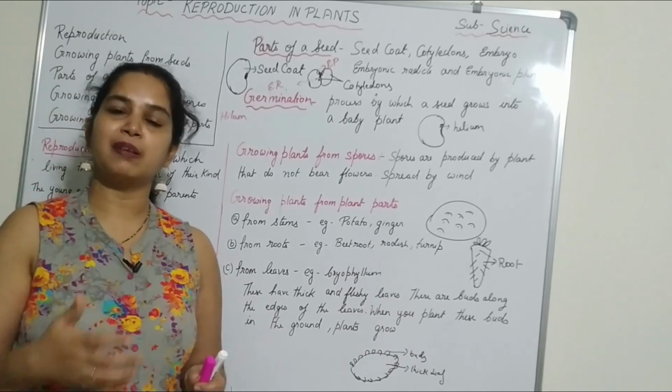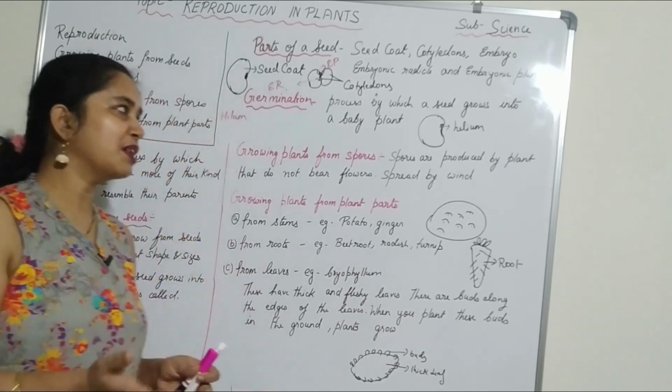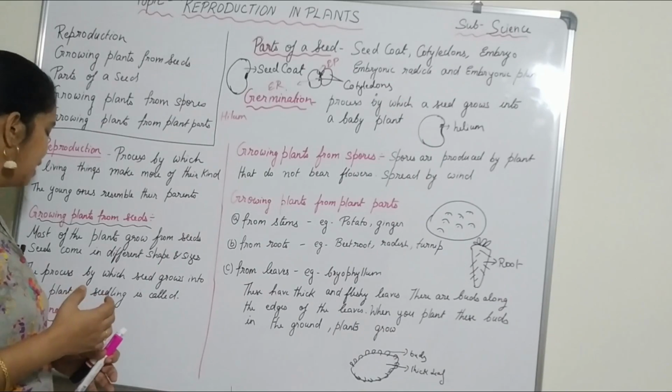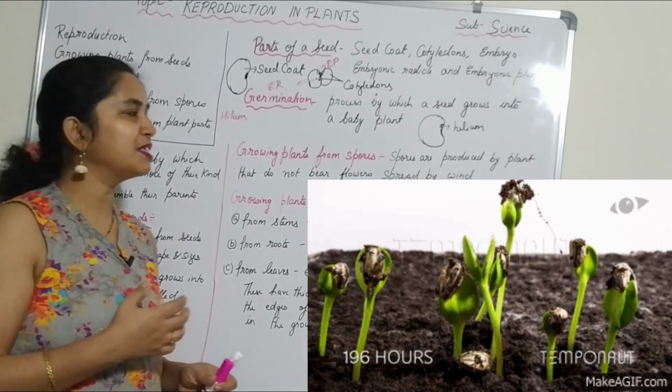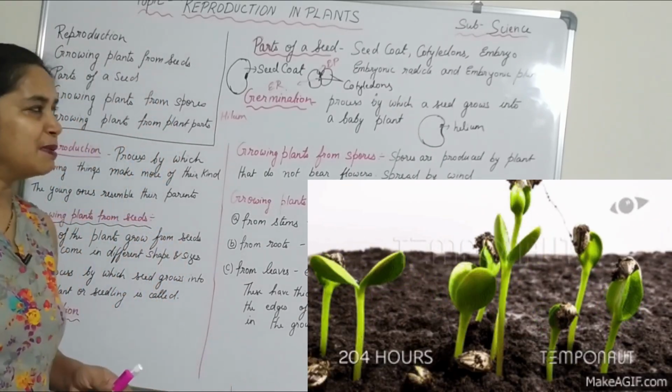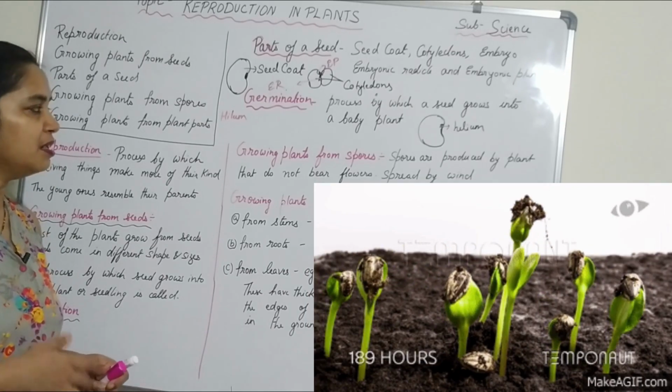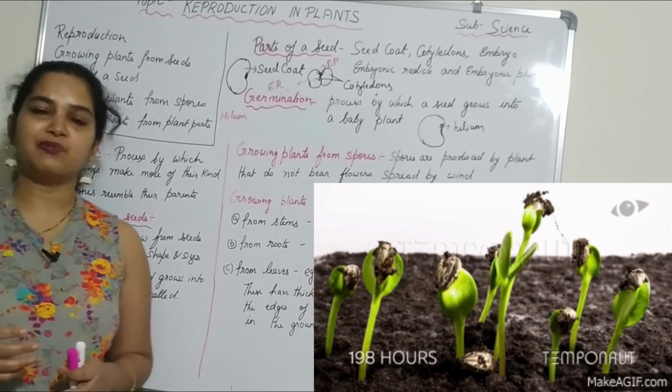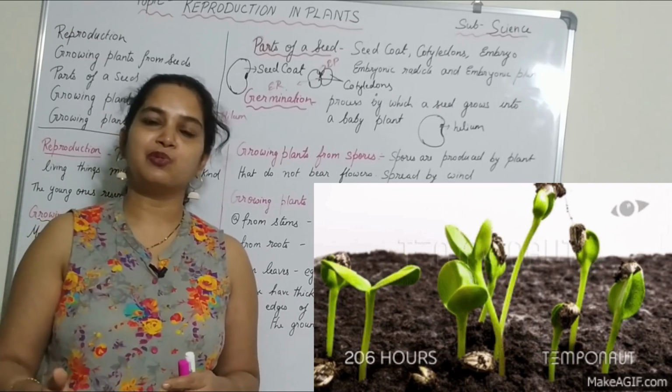Radicle means root and plumule is shoot. So you can remember it this way. So what is germination? Germination is a process by which a seed grows into a baby plant. That is called germination. It takes around 4-5 days for a seed to grow into a seedling.